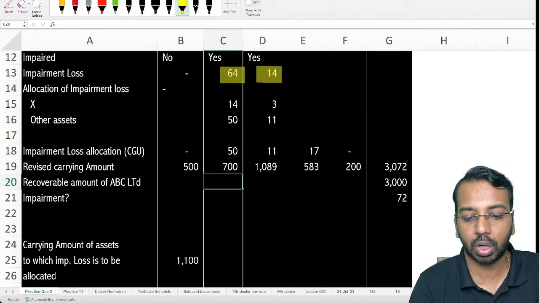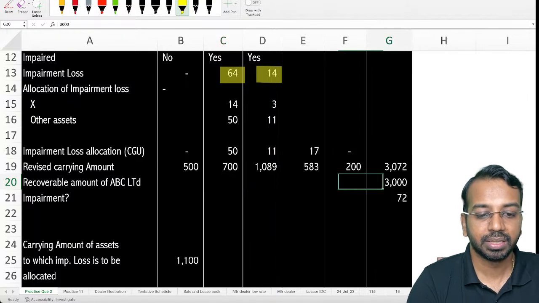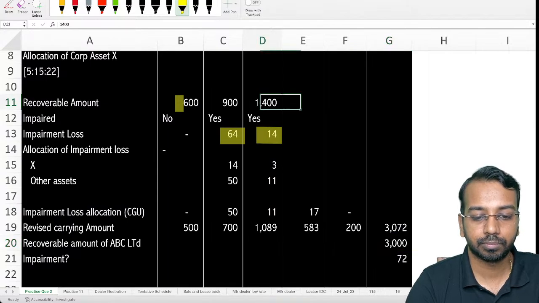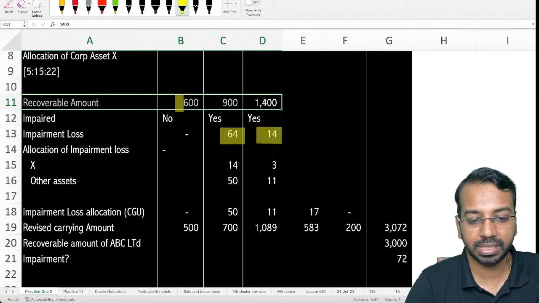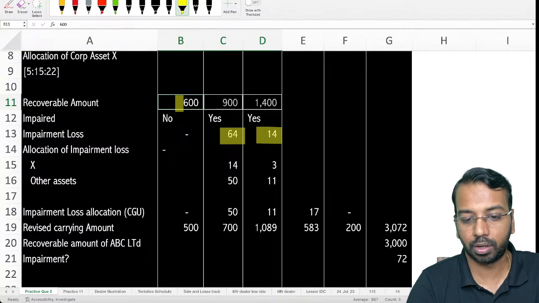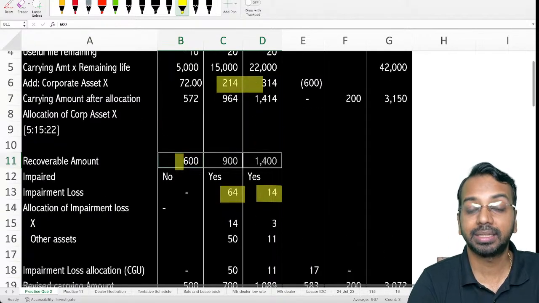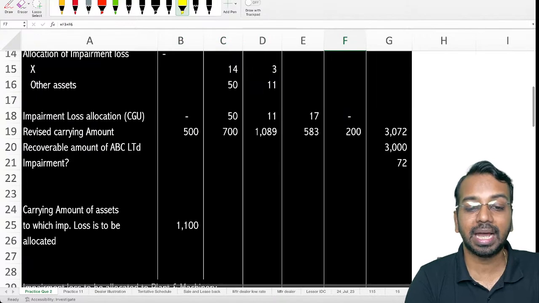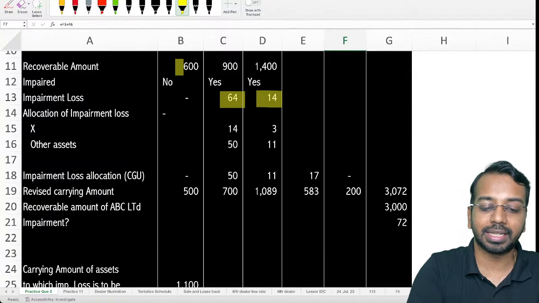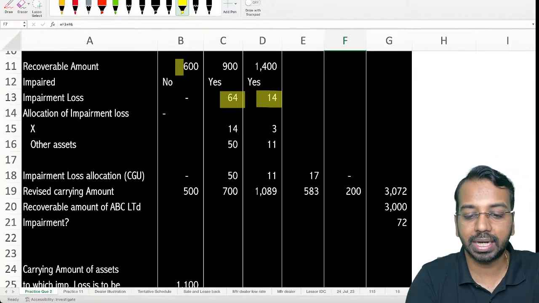But generally this scenario will not come, because individually if you see, the recoverable amount here is 1400 plus 900 plus 600. So this itself is 2900, and you have other two assets also along with it, this 200 thing, and hence it may not be impaired. Now because A, B, C have already been impaired and you have brought them to their respective recoverable amounts, then most likely the remaining impairment will go to the corporate asset, which is corporate asset X and corporate asset Y.